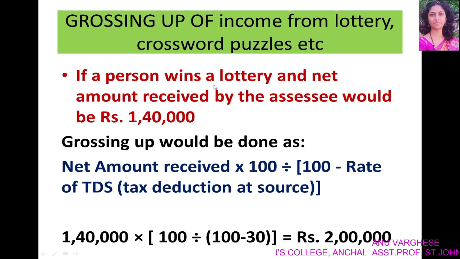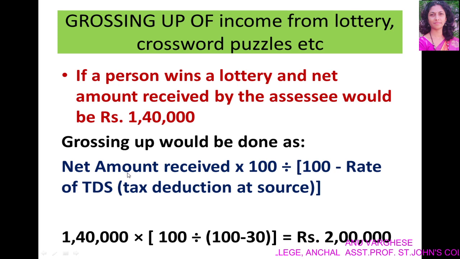If a person wins a lottery and the net amount received, that means after TDS, by the assessee is rupees 1,40,000, we have to find the actual amount of winnings from lottery. So we have to gross up. The formula is net amount received into 100 divided by 100 minus rate of TDS.